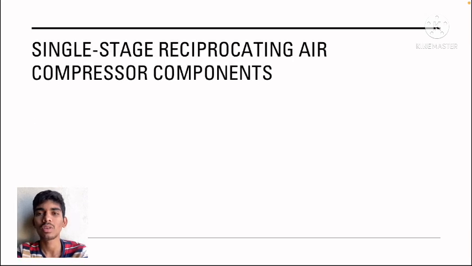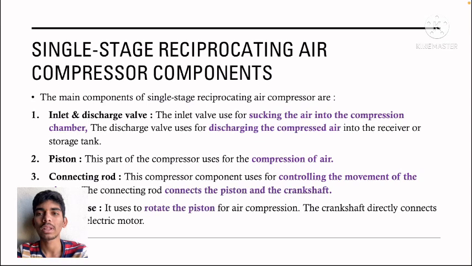Single stage reciprocating air compressor components. The main components of single-stage reciprocating air compressors are the inlet and discharge valve. The inlet valve is used for sucking the air into the compressor chamber. The discharge valve is used for discharging the compressed air into the receiver or storage tank. Piston. This part of the compressor is used for the compression of air.